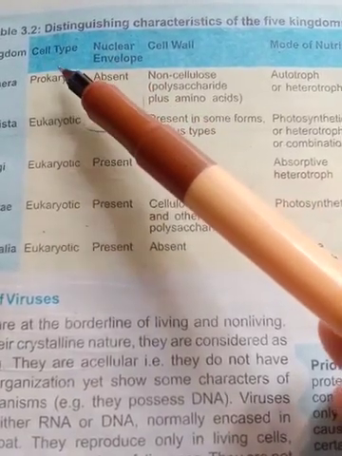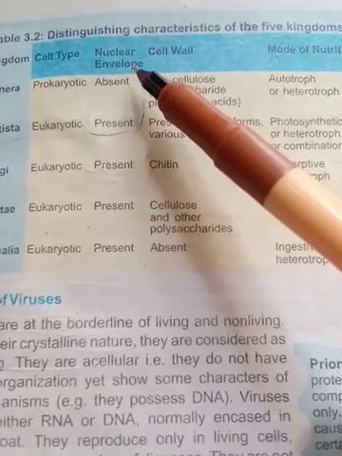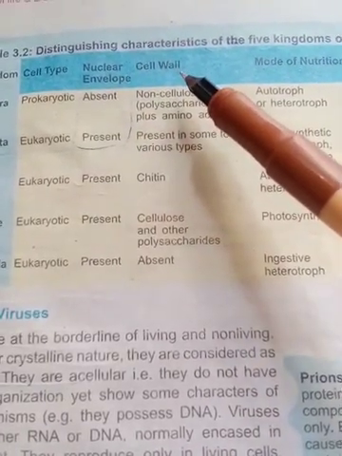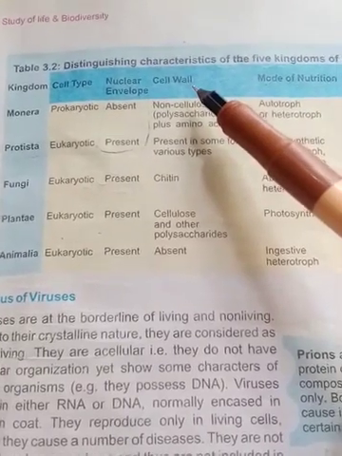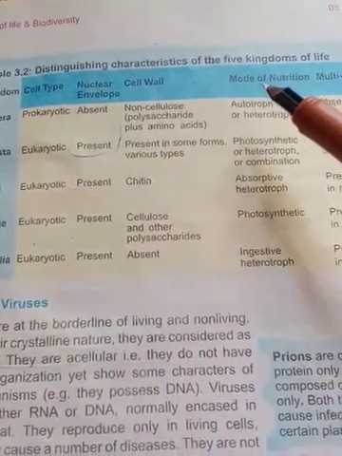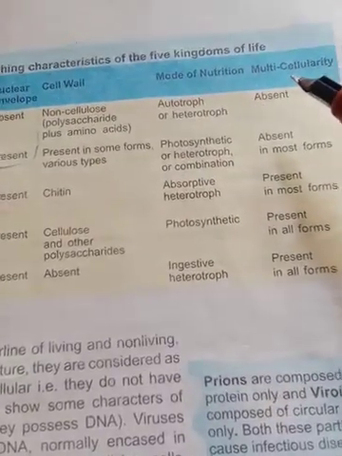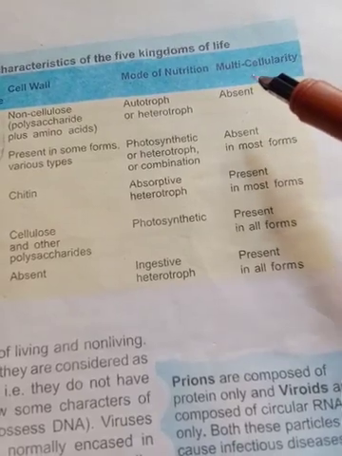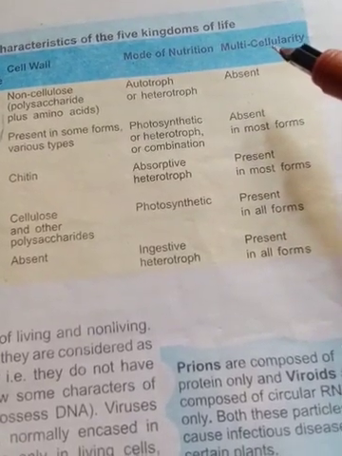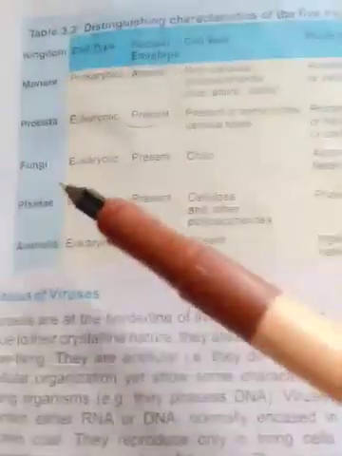We will discuss cell type. We will discuss the nuclear envelope, whether it is present or not present. We will discuss the cell wall of all the five kingdoms, and also the mode of nutrition, and then multicellularity, whether the kingdom Monera contains multicellular or unicellular organisms.